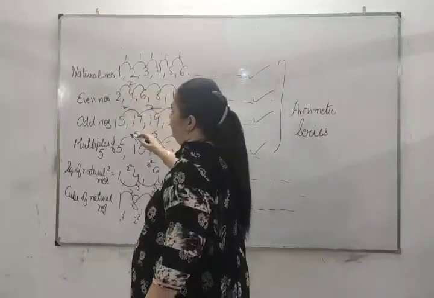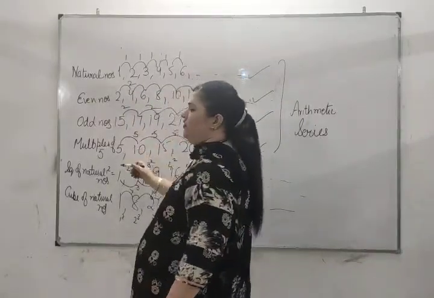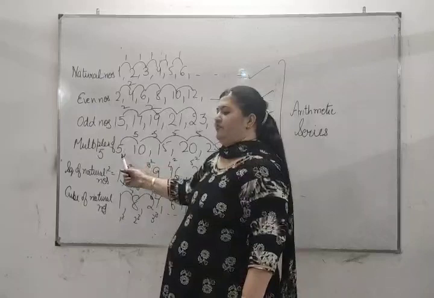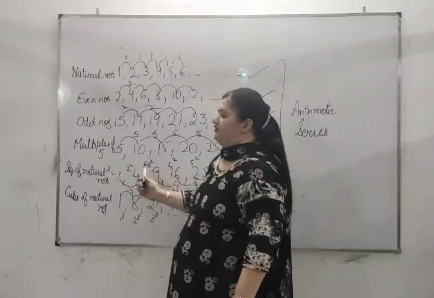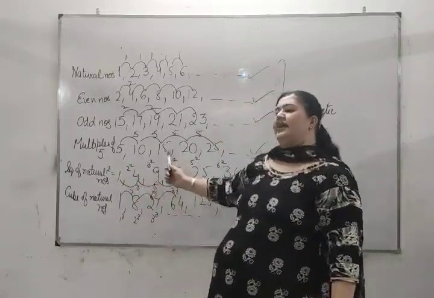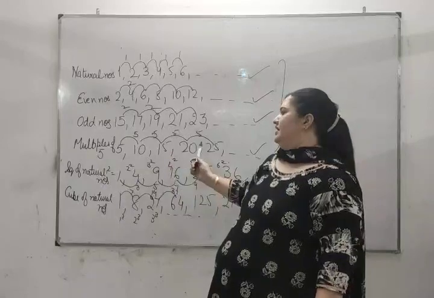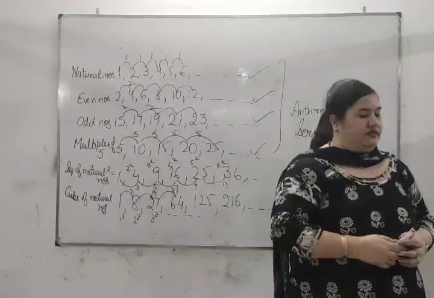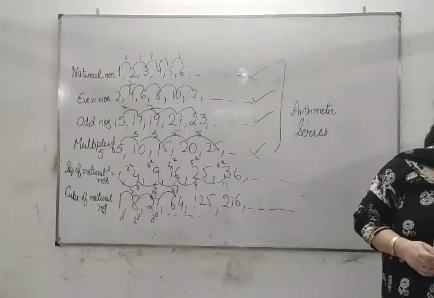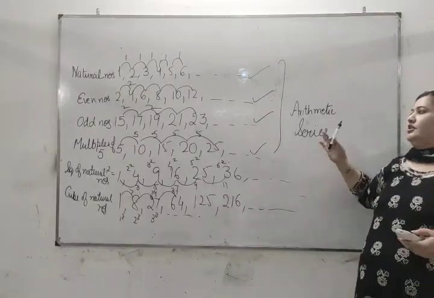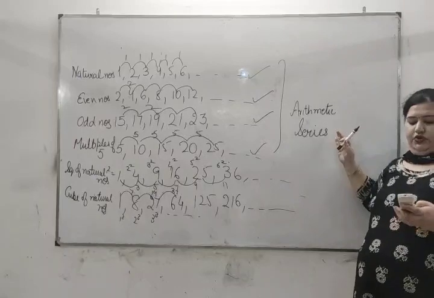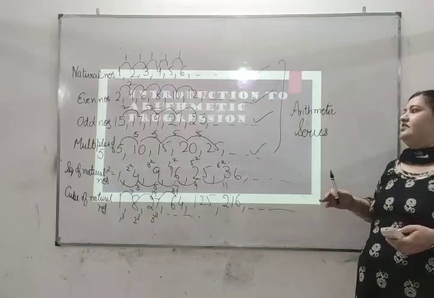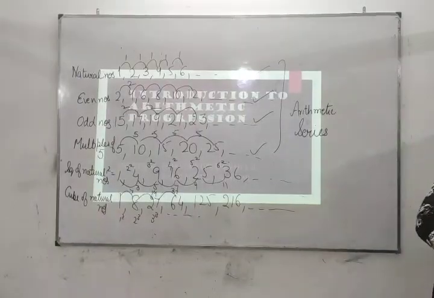For example, if we take the series of multiples of 5, we are adding 5 to 5, then again adding 5 to 10, then again adding 5 to 15, then adding 5 to 20, and we are getting the results further. So, students, the topic which we are going to start today is progression, or AP series.